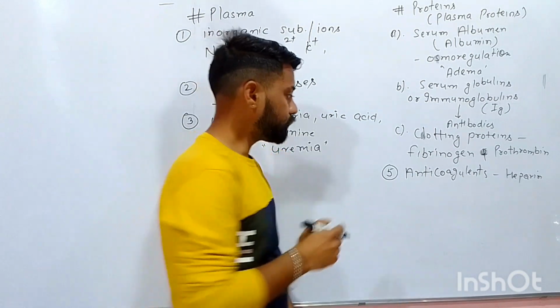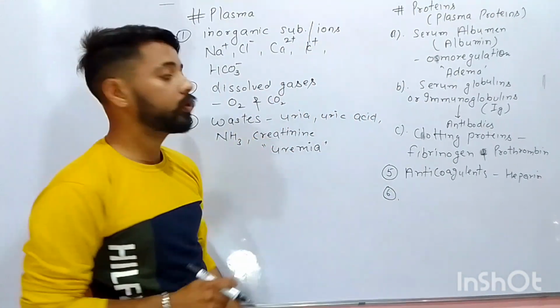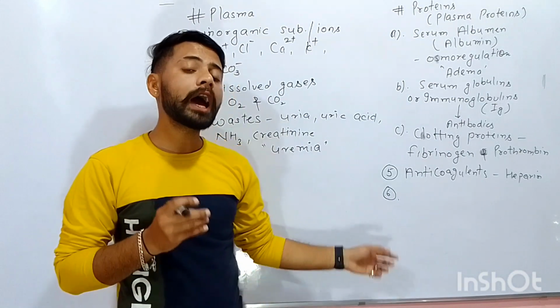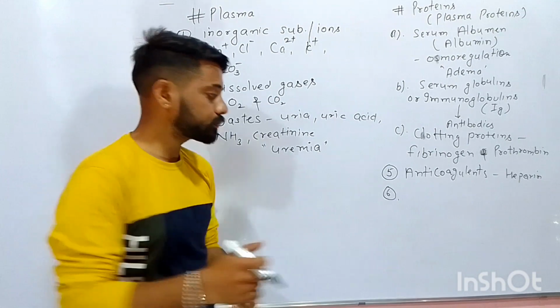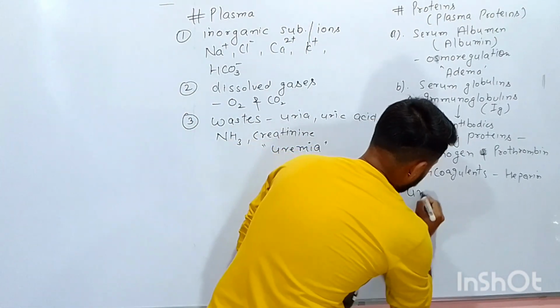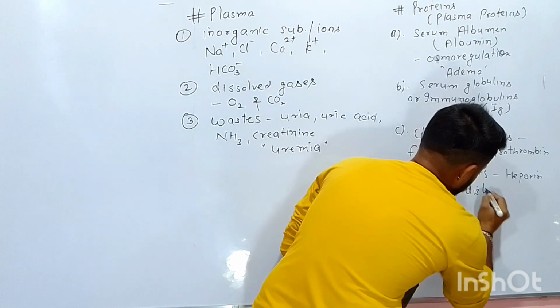Next thing which comes under the category of plasma: the plasma helps in uniform distribution of heat.